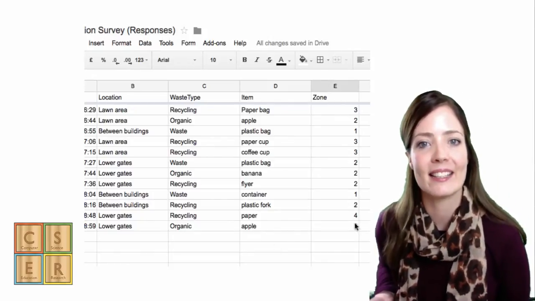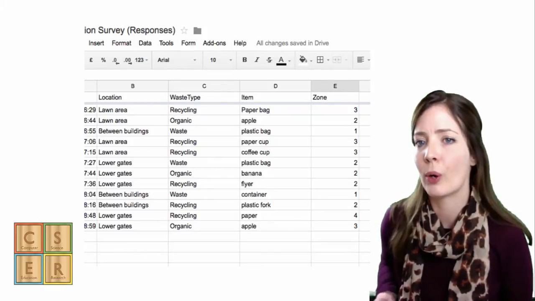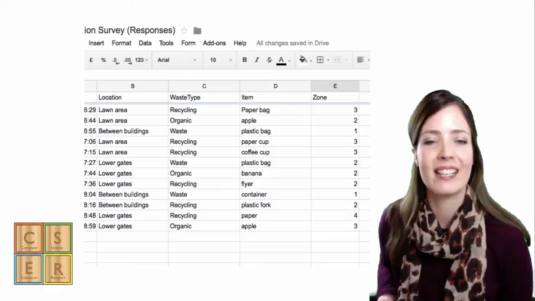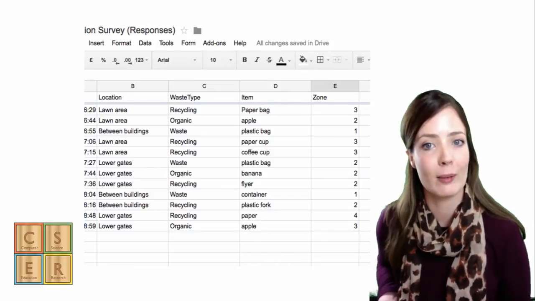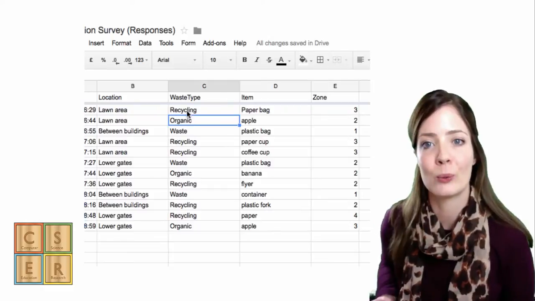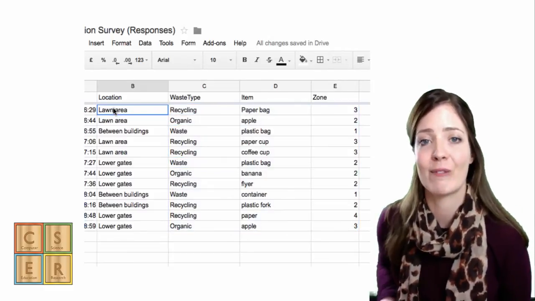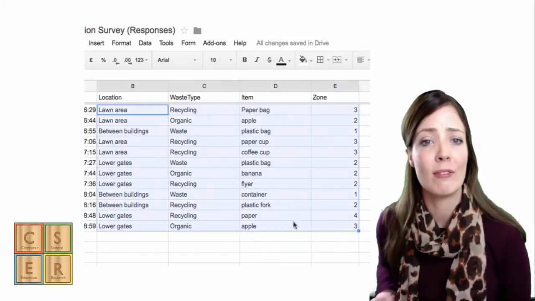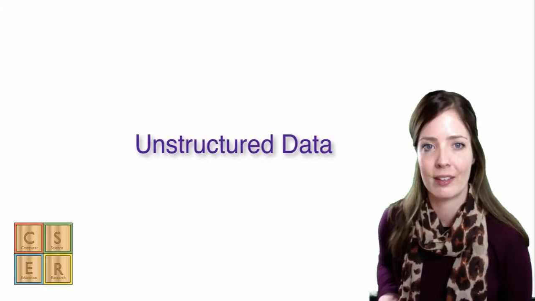We can see here that the data fits nicely into the cells and has a place within each row or column. These are fairly easy to sort and categorize. And we can write programs or use functions in software tools that easily take this data, manipulate it, and present it as information. However, what's challenging for computers or programmers is their ability to work with unstructured data.